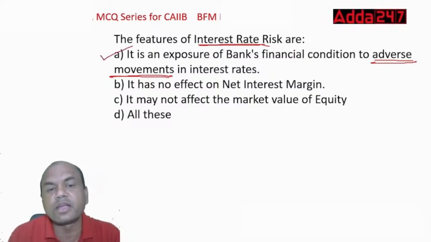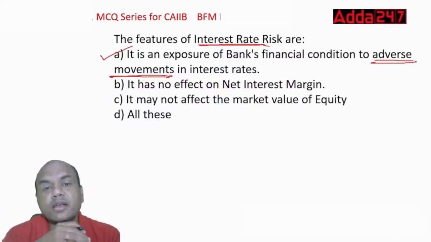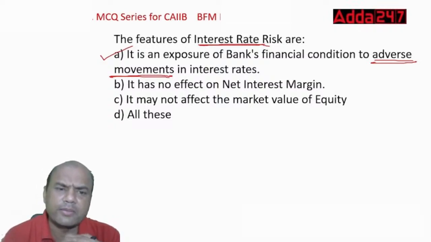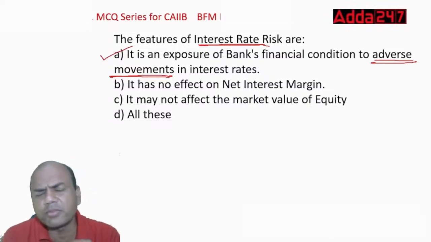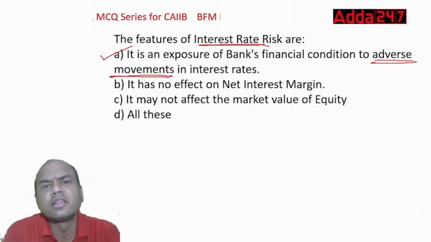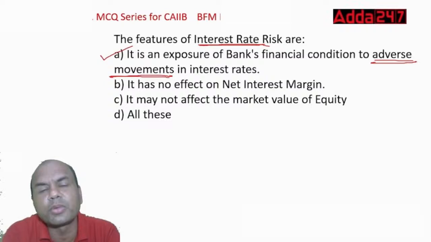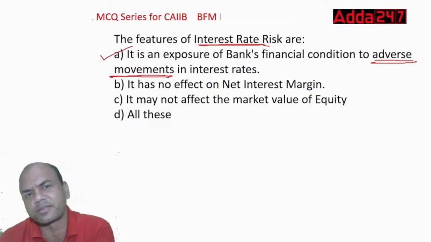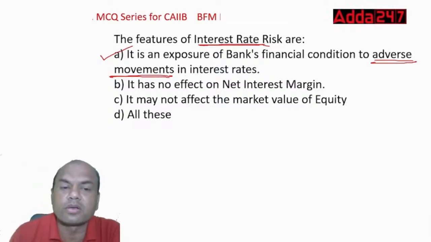What about the other one? The second one: it has no effect on net interest margin, NIM. I know many of you have typed the answer D, all of these. But remember, we generally have the tendency of marking all of these, none of these, either A or B, as the answer, but it's not always correct. Here B, it has no effect, that is wrong. It has an effect.